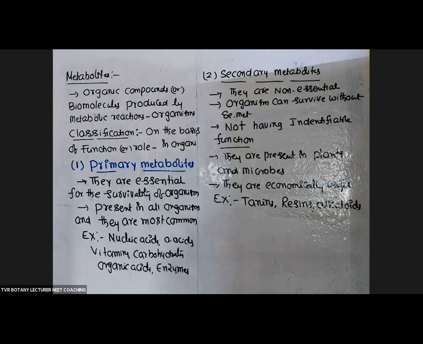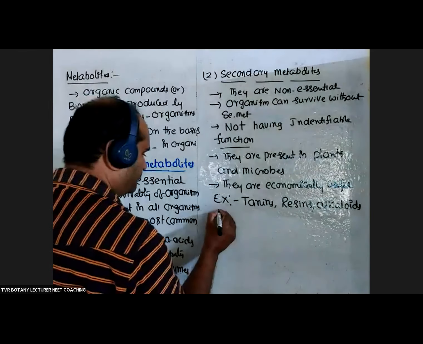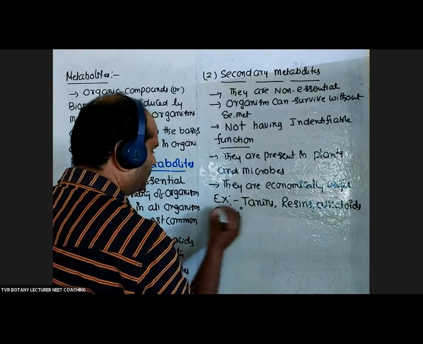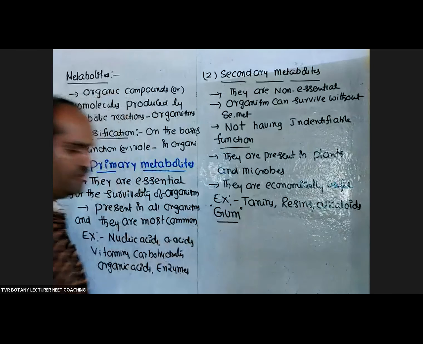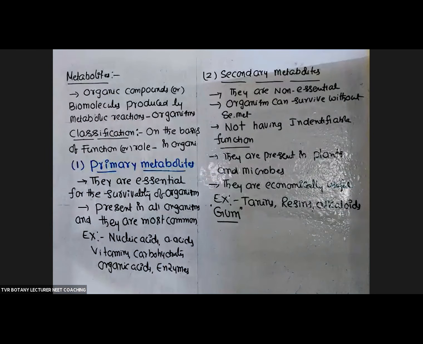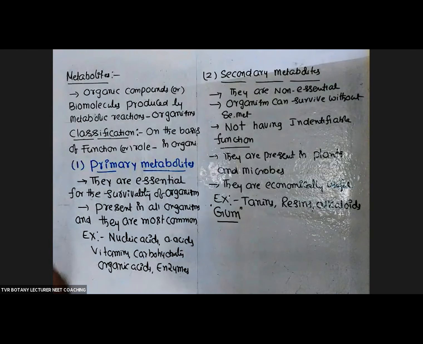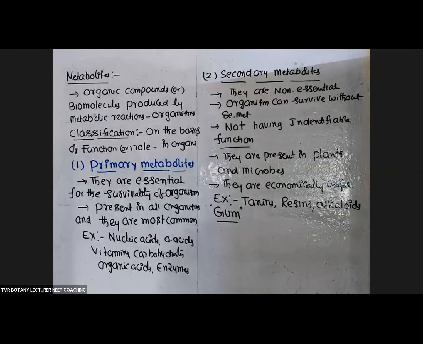Tannins, resins, gum. Gum also. For example, so many plants are able to produce gum. What is the use of that gum produced by that plant? For the plant, no use. But we are using gum for pastings and various preparations. Gums, resins, tannins, alkaloids. So that is about classification of metabolites.